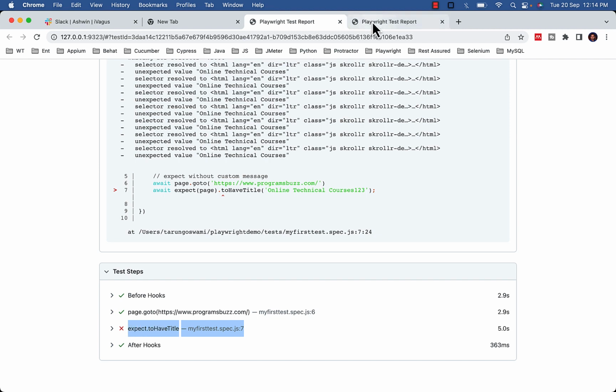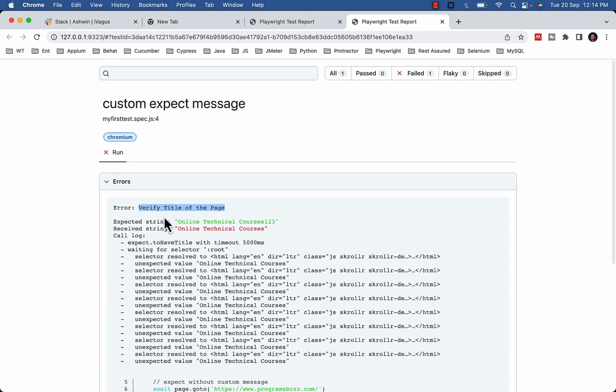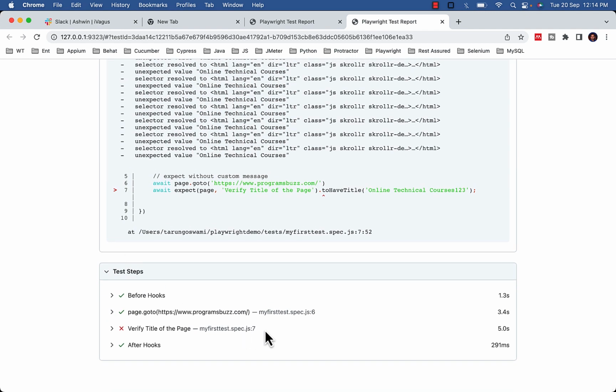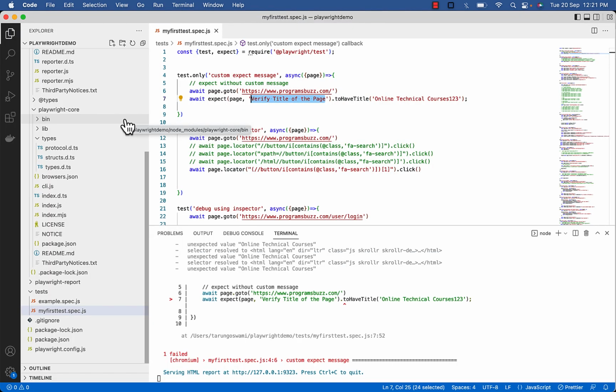So by using custom message you can display message of your choice if your script fail, and also you can change the title of the test step. In the same way you can also add a custom message to soft assertion as well.